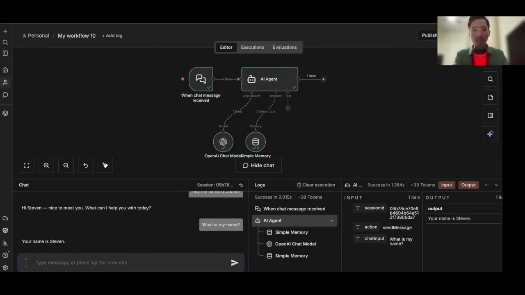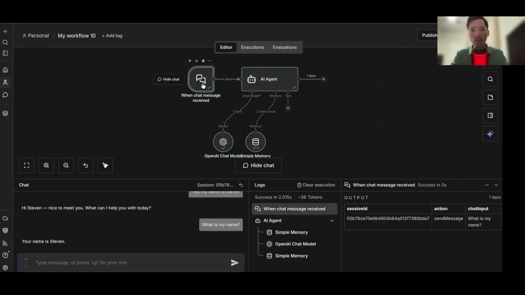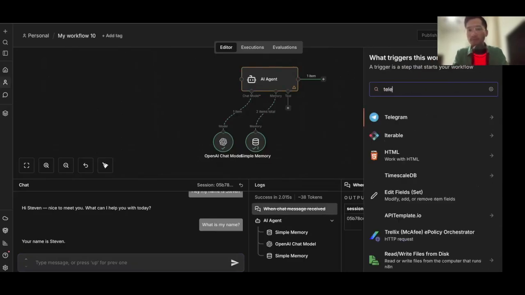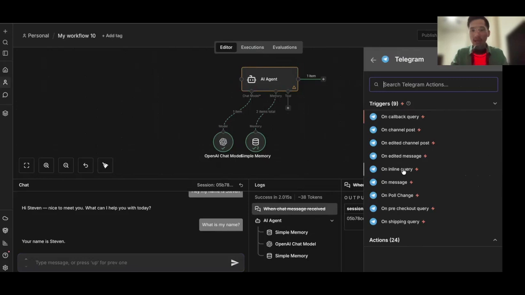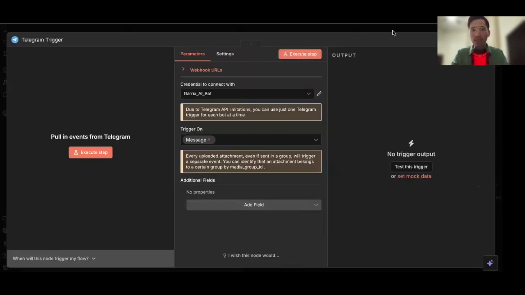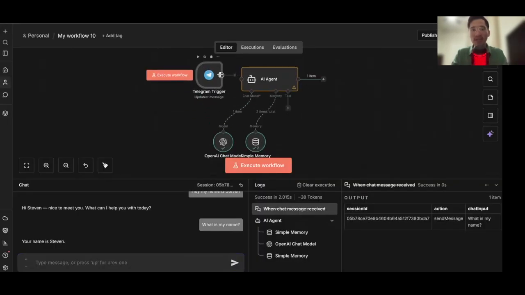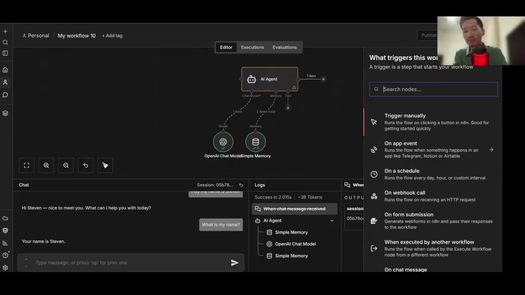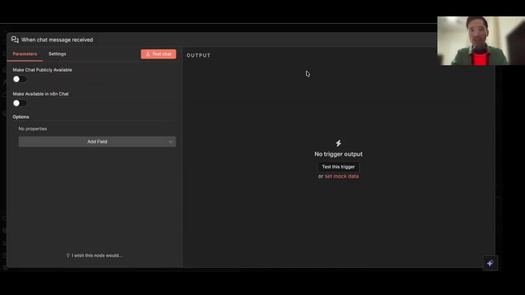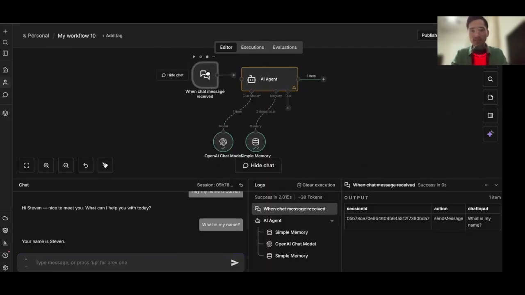And you're probably thinking, okay, how is this the foundation? What can I do off of this? You can do a lot of things. You could change this to Telegram, right? So let's take this out and then we'll add in a Telegram node, and then we'll do on a message and we're good here. This is just an example. You could connect this to your AI agent and boom, you use Telegram. Or let's go back. We're going to do on a chat message here. Let's reconnect this.